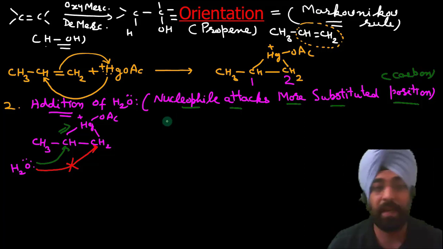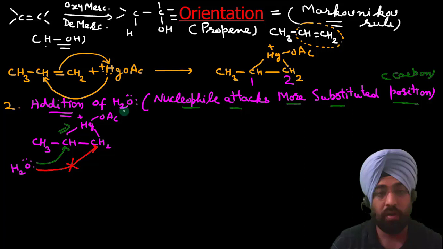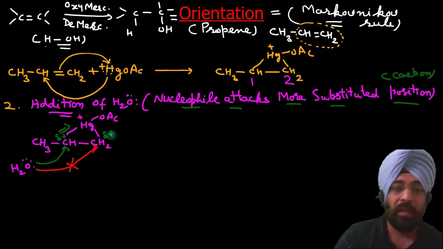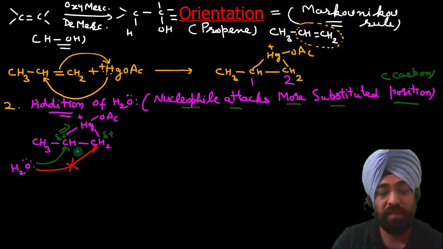This can be explained as follows. As I told you, no free carbocations are generated, but these two carbons acquire a partial positive charge. We will try to explain this on the basis of carbocation stability. The carbon that will have more positive charge is the one which is more stable.